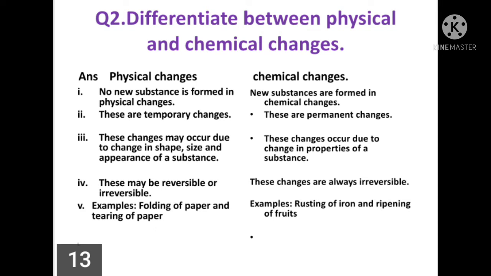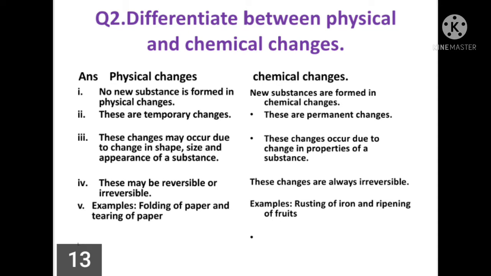Physical and chemical changes. Now answer. Physical changes and chemical changes. First point, in physical changes no new substance is formed, whereas in chemical changes new substances are formed. Second point is physical changes are temporary changes, whereas chemical changes are permanent changes.